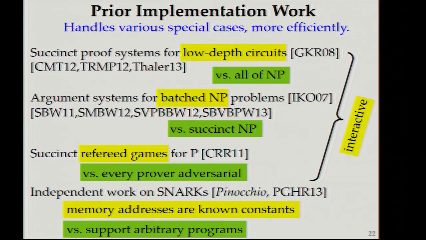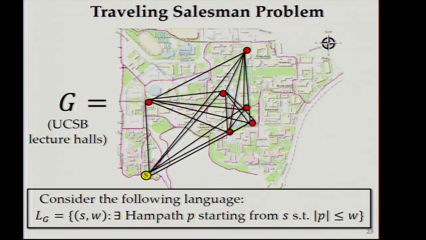So let me show an example of how this is used. Let us fix a graph and consider the following language. The pair vertex comma distance belongs to the language if there is a Hamiltonian path starting from that vertex which doesn't exceed the corresponding time bound. And equipped with this graph, which you might recognize as UCSB lecture halls, or approximately, we can write a very simple decider for this language.